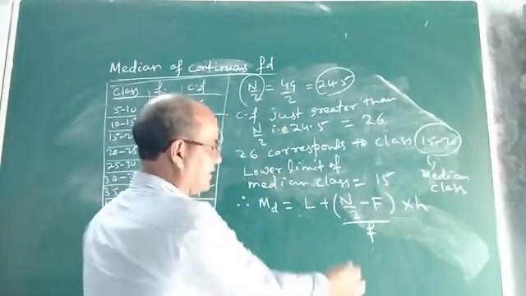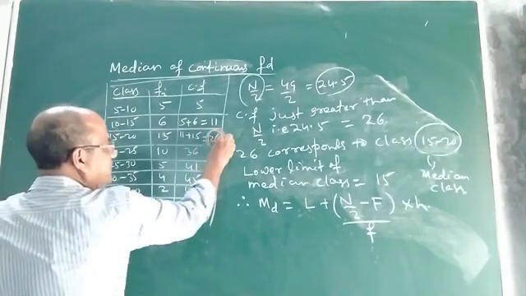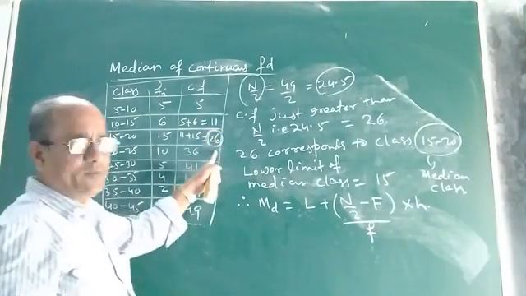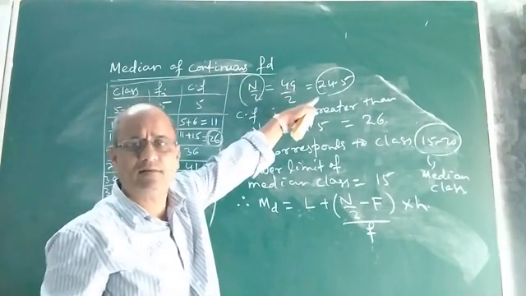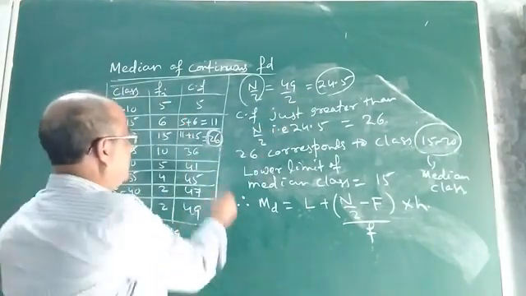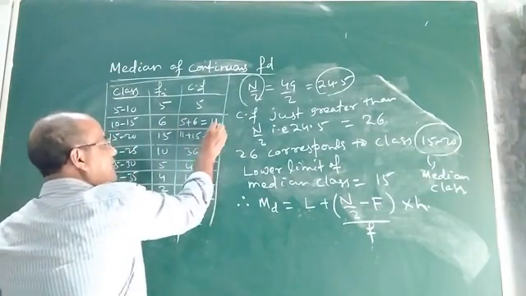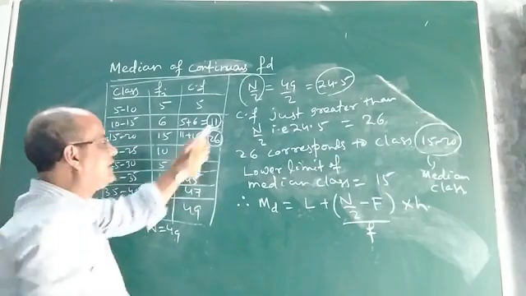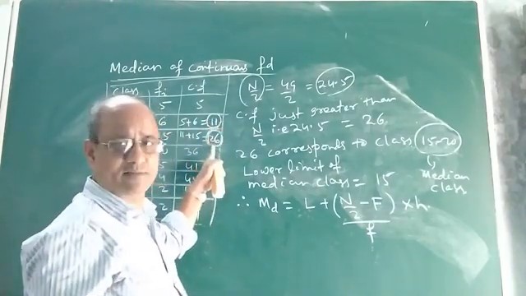What is capital F? Here, 26 is the cumulative frequency whose value is greater than N by 2. The cumulative frequency preceding this value is 11, which precedes the median class.